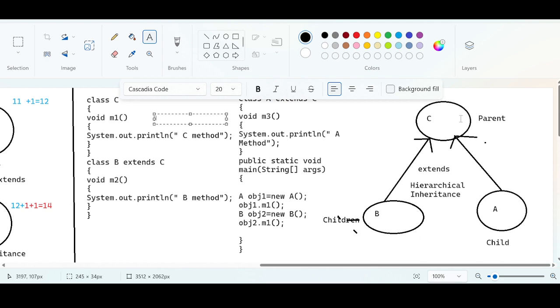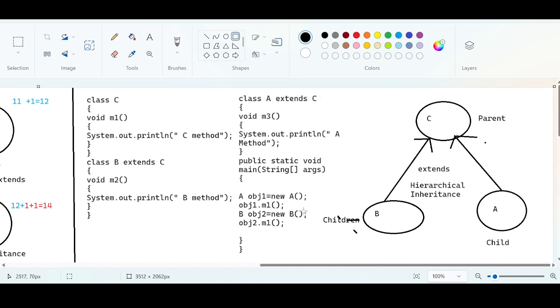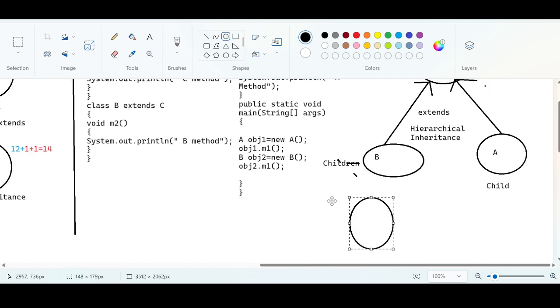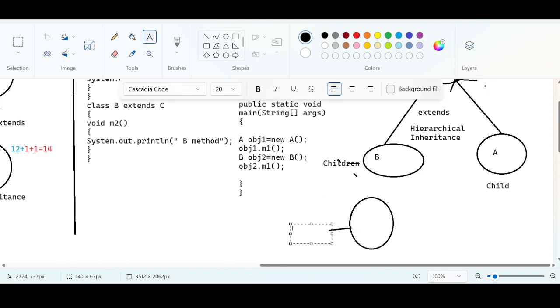Now you see, there can be one parent class. One parent class can hold any number of children. No issues. This is always possible. Two classes are extending the same class, one parent for these two classes. Now you see what is happening behind the scenes. We are trying to execute these four instructions. What is the first instruction? An object is getting created for class A, because of the new keyword. This is going to be addressed with obj1.